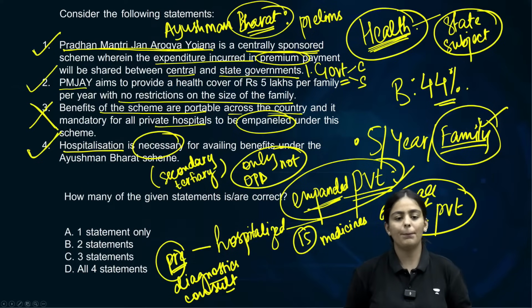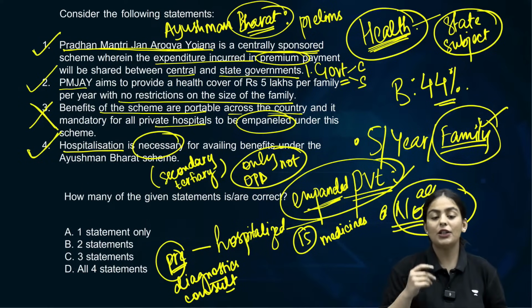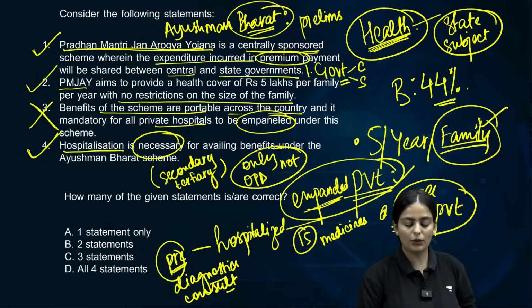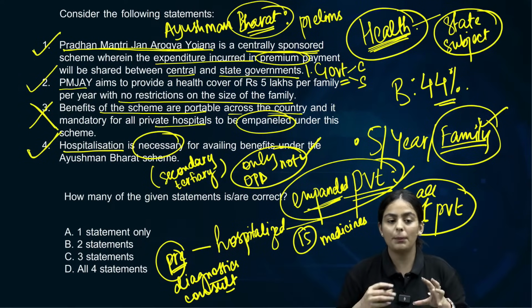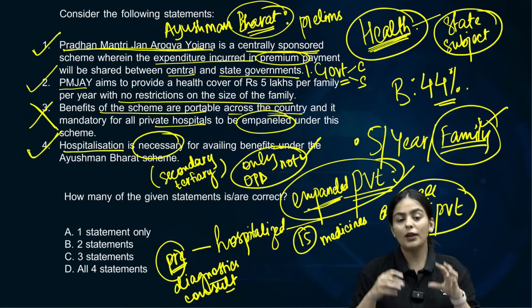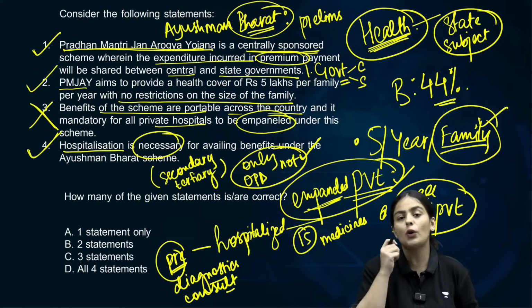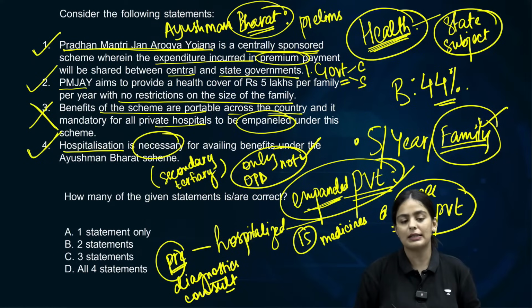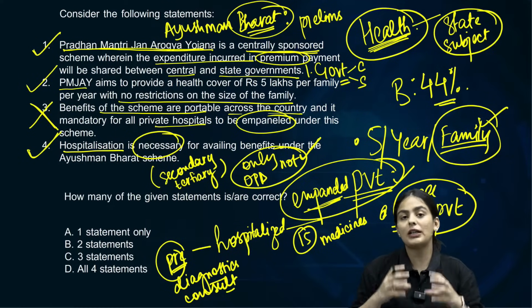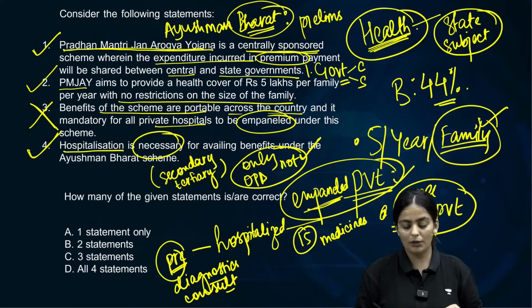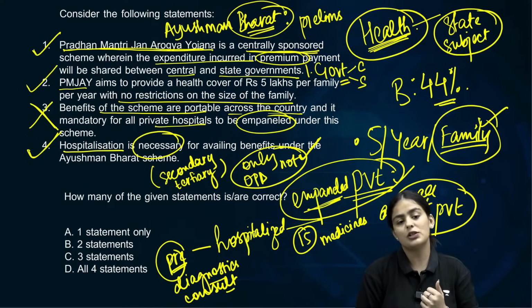Hospitalization becomes important. Did you understand the eligibility of the scheme? Please, can you tell me how does one trace the eligibility of the scheme? The eligibility of the scheme will be provided on the basis of the socio-economic caste census. On the basis of the socio-economic caste census, the below 40% of the population will be given the benefits of this scheme.